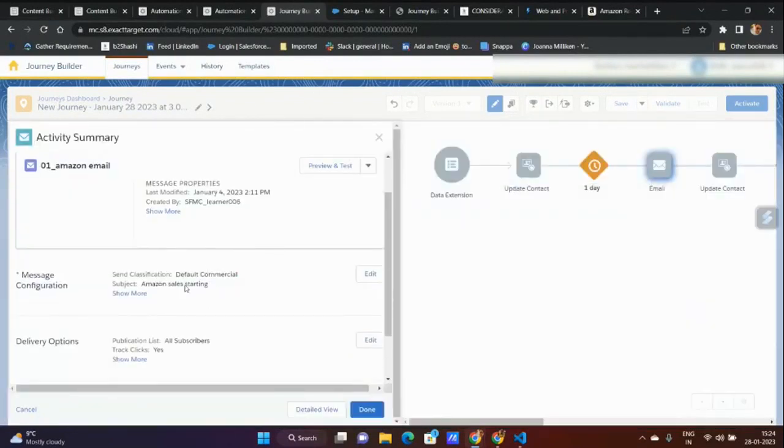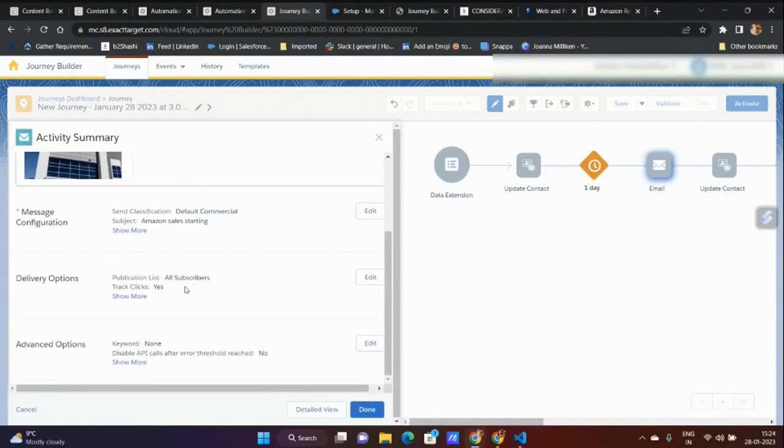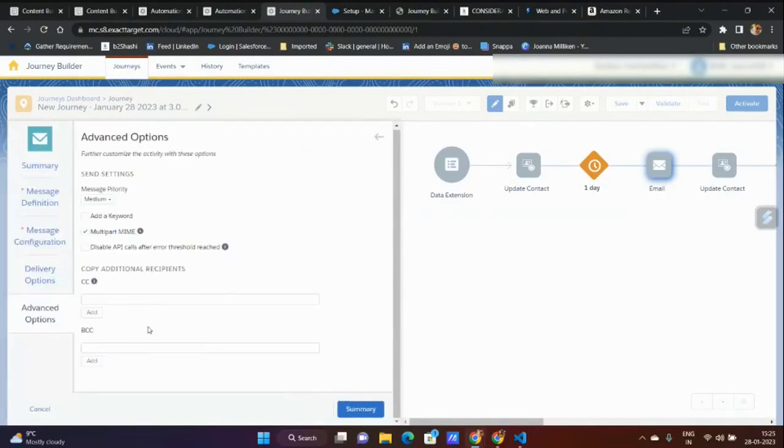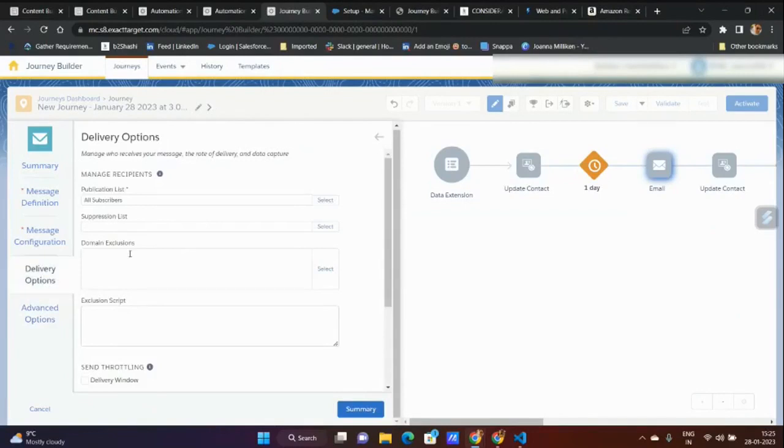So here I have send classification, delivery options, advanced options. Here you can set the priority and all, message priority, delivery options. If you go to delivery options, you can select a suppression list. You can select domain exclusion. You can add an exclusion list. Through the exclusion list, you can also do the deduplication.